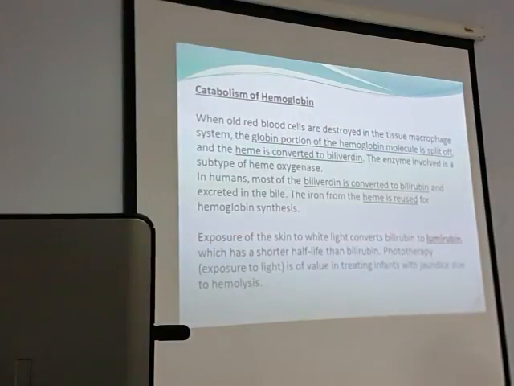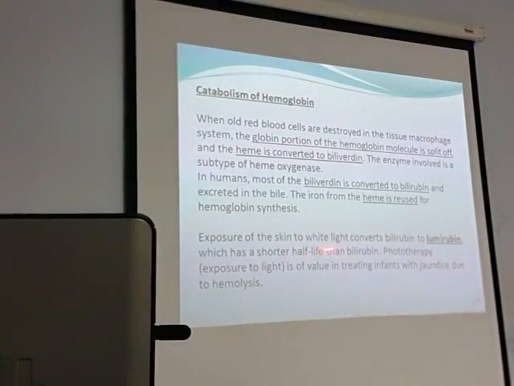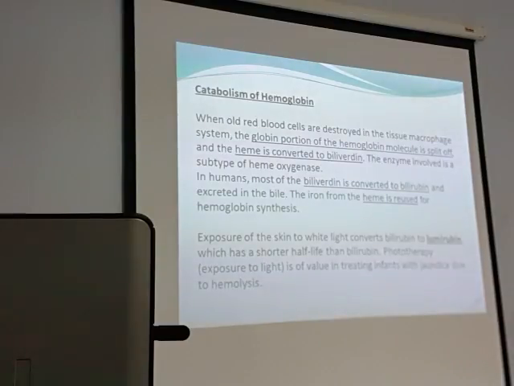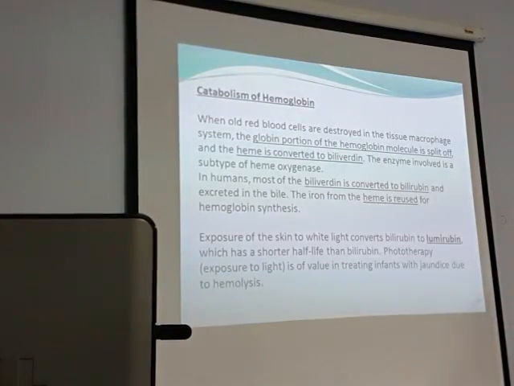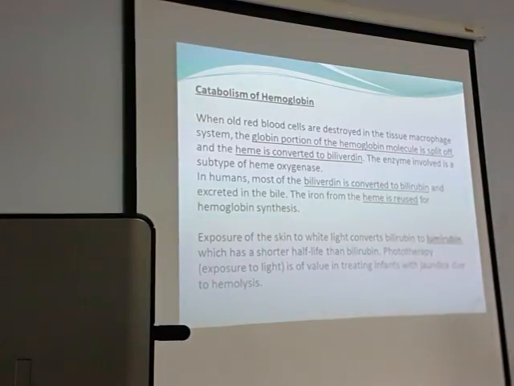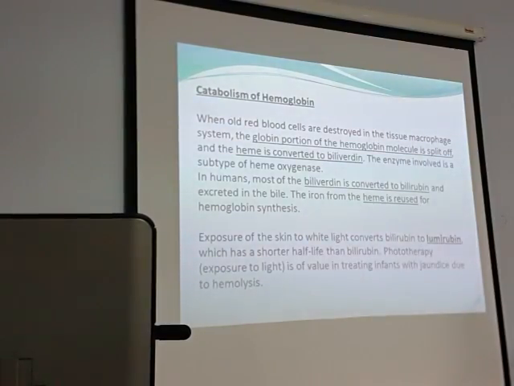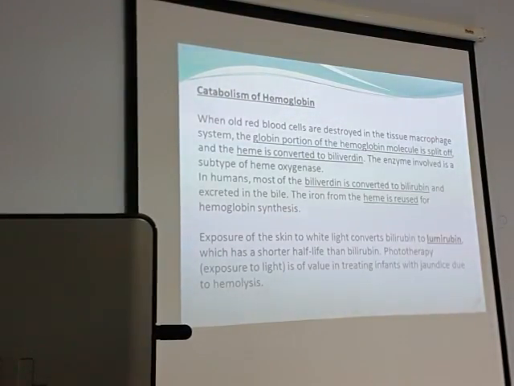Why? Because exposure of the skin to white light converts bilirubin to lumirubin. And this lumirubin's half-life is half of that of normal bilirubin, so it will go away faster. White light converts the bilirubin into lumirubin, and because its life is half of that of bilirubin, it will be degraded very rapidly, and hence the infant soon comes back to normal.